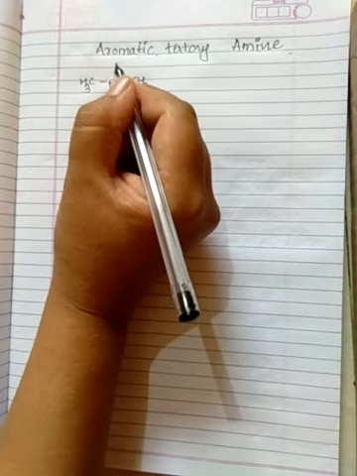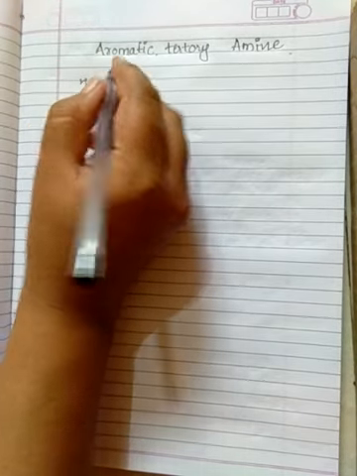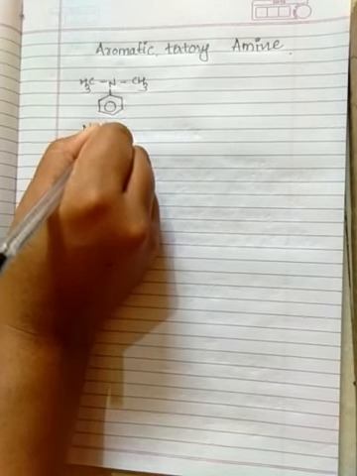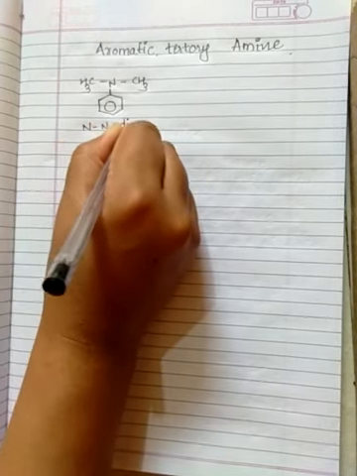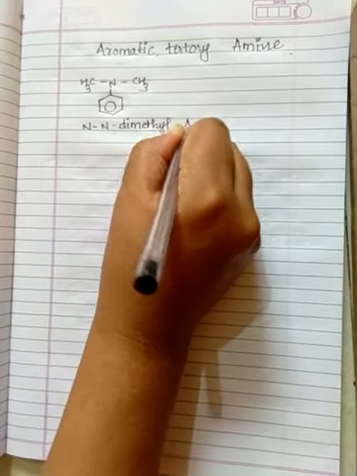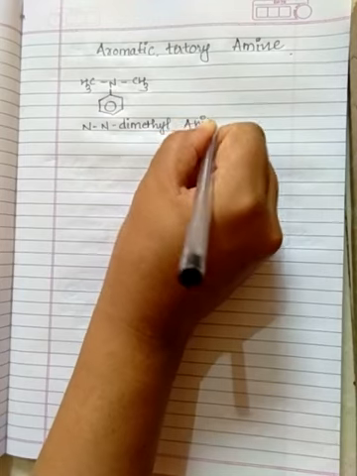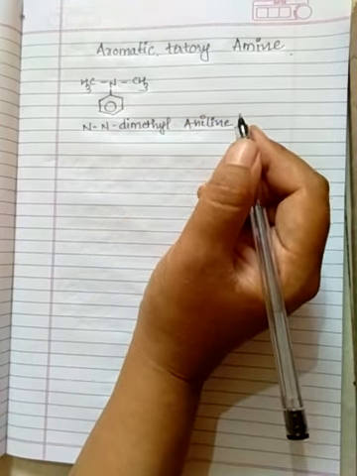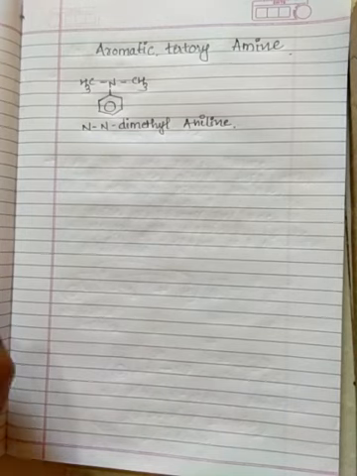So for this aromatic tertiary amine, what is the name? Two CH3 groups are there, so N,N-dimethylaniline for aromatic tertiary amines.